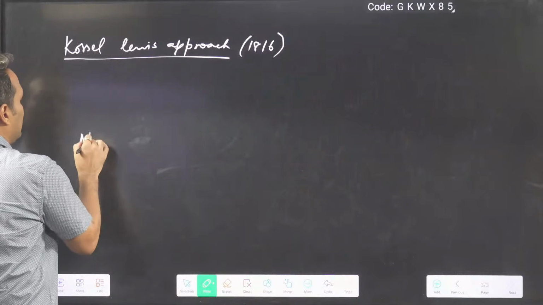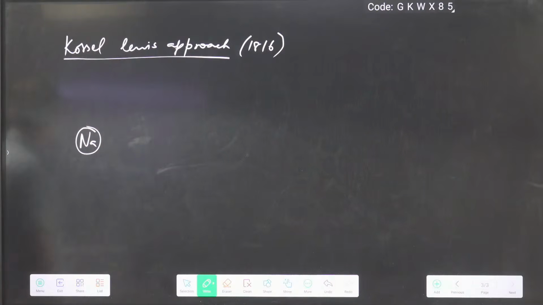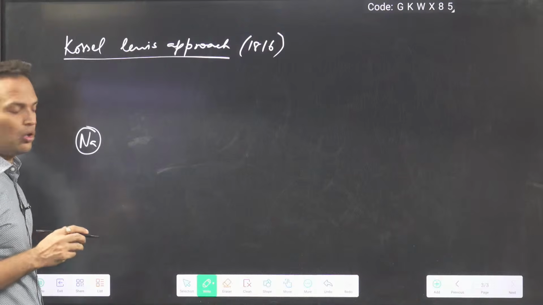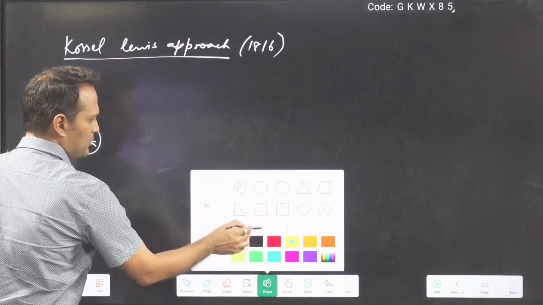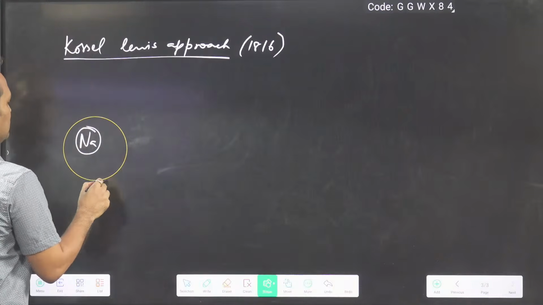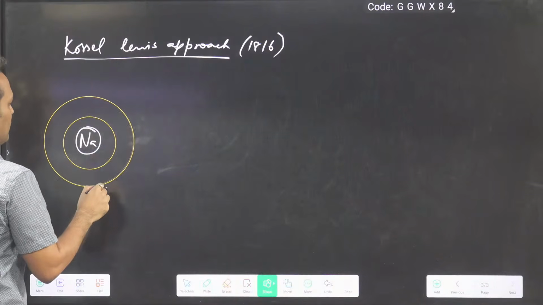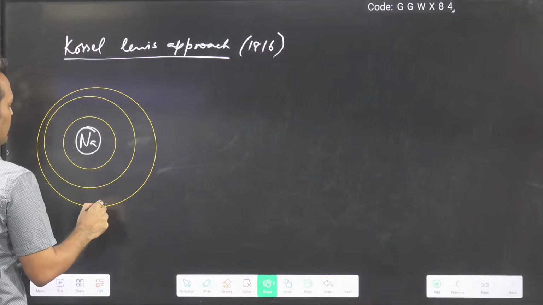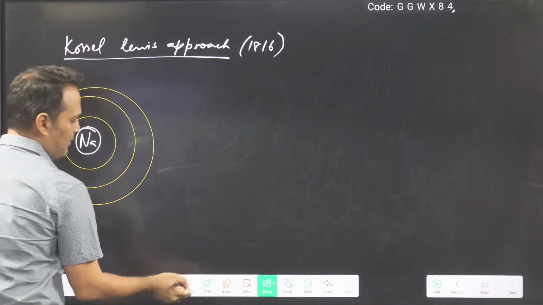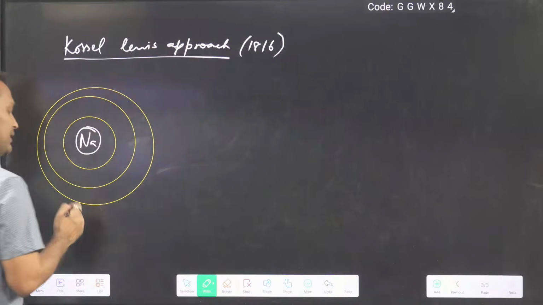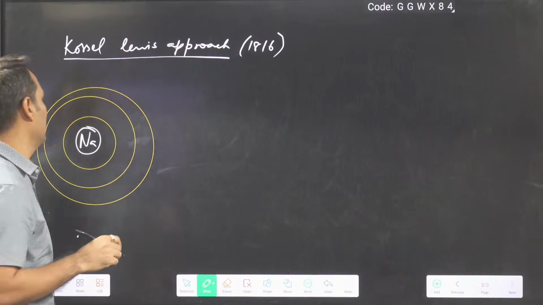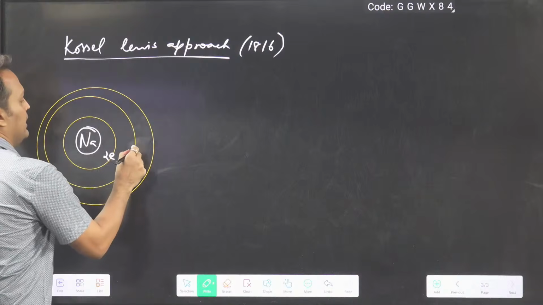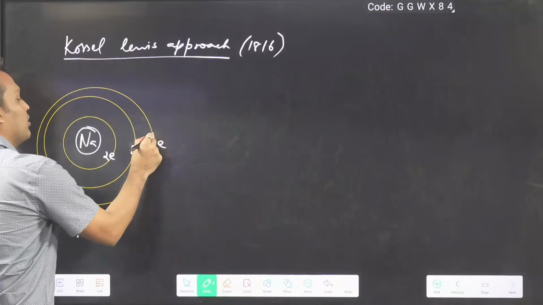What two parts? Assume this is sodium. Sodium is having how many electrons? You will say, sir, simple, 11. Then also you have to reply, because we are in a flow. So you will say, sir, 2 electrons here, 8 electrons here, and 1 electron is what?